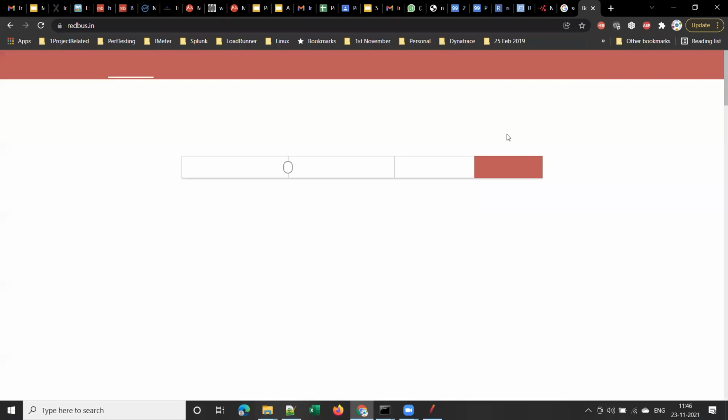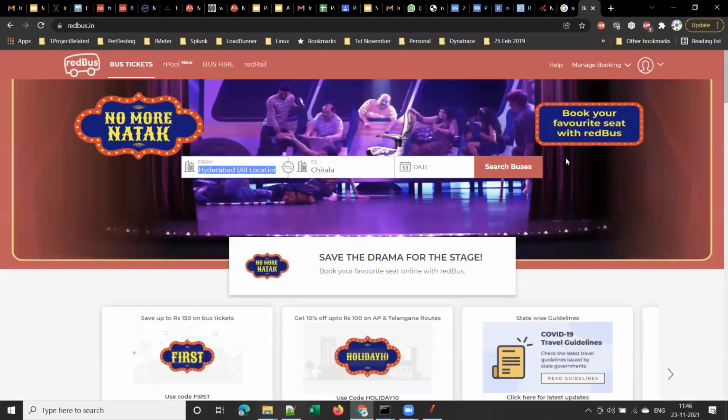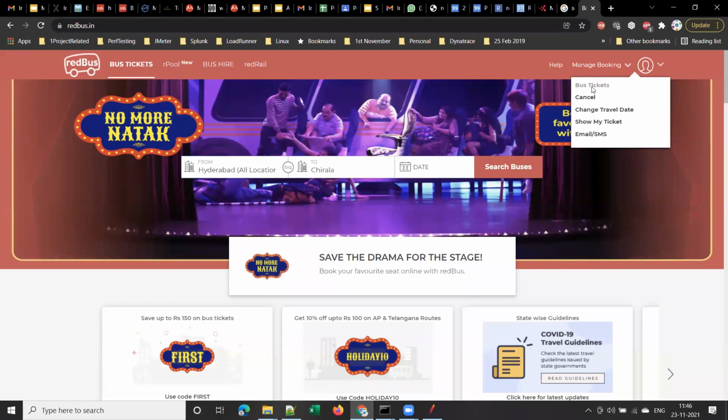Suppose you booked a ticket and you want to postpone your travel, right? Previously, what you had to do, you had to cancel the ticket and you had to book a new ticket, isn't it? Before this feature is introduced. However, like last year, they introduced this feature called change travel date, right? Suppose you book a ticket, and after booking, you want to change the travel date. So Redbus has started providing this feature last year. Clear, guys?